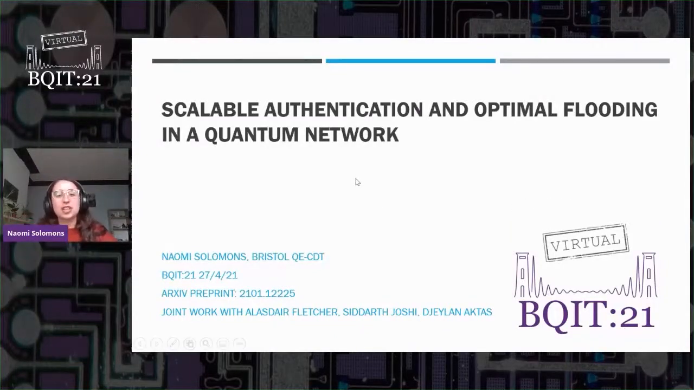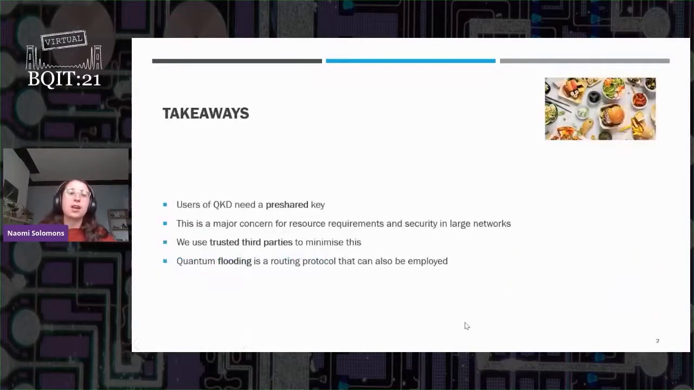So I'm actually going to be talking about a paper that was work that I did with Sid, as well as Alistair Fletcher from the University of York and Janet Actas, also from the University of Bristol.